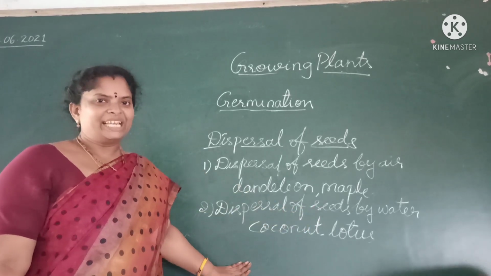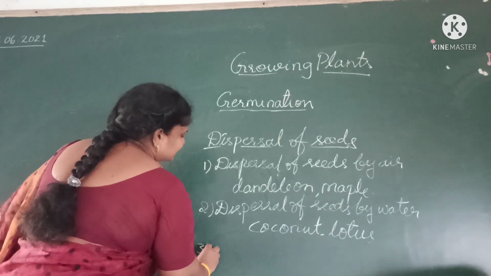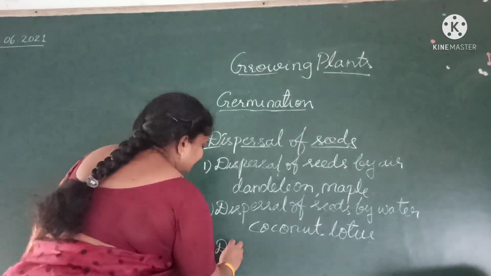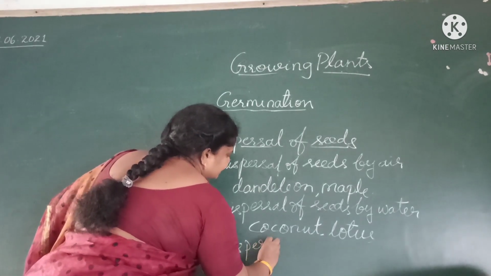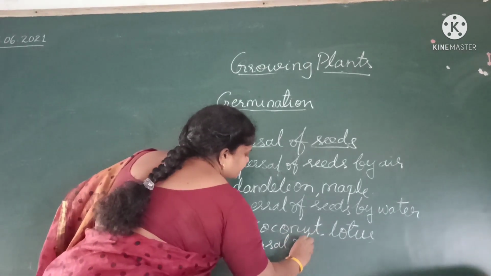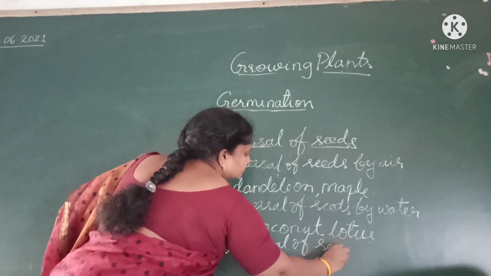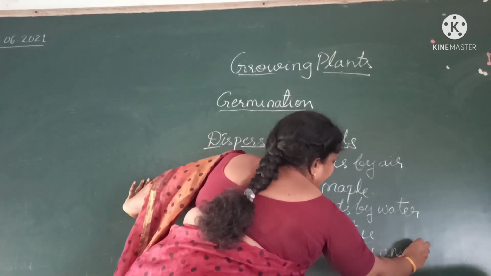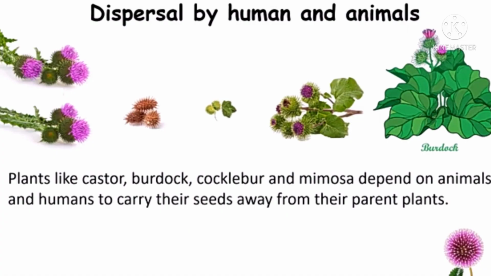And the third one, let us see the third one, dispersal of seeds by animals. Sometimes animals will go. Some seeds have spines and hooks. Cockleburr, for example, has spines and hooks.